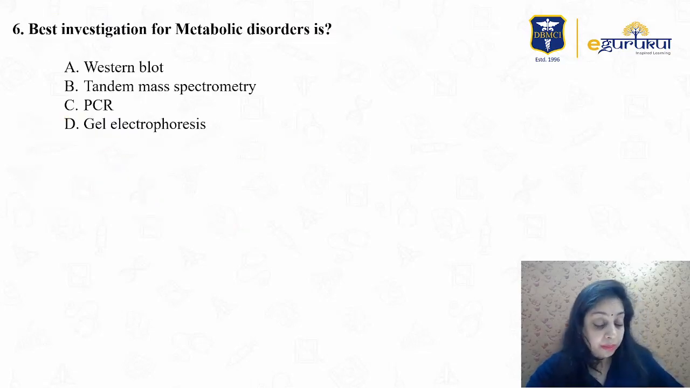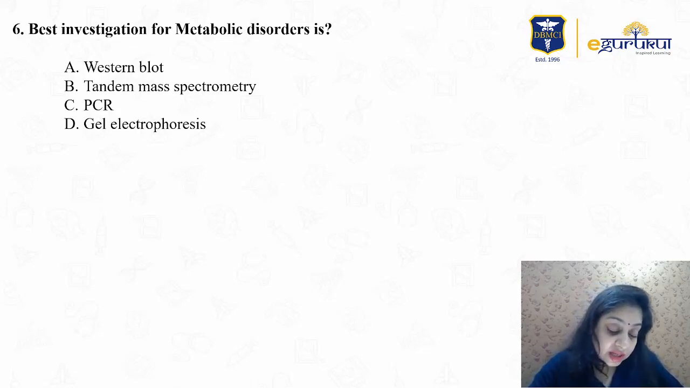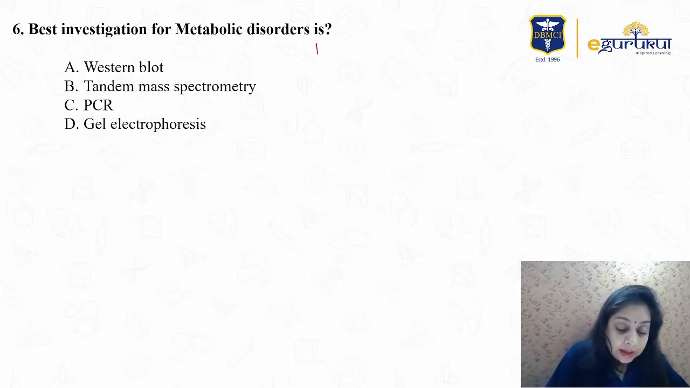The next question is a very important point. I wish to discuss it in detail, but here we will go just in brief. The best investigation for metabolic disorders, right? Metabolic disorders are so many out there, and we should know about this. What are metabolic disorders? Metabolic disorders are clusters of conditions that occur together, increasing your risk of heart disease, stroke, and type 2 diabetes, and they include high BP, high blood sugar,